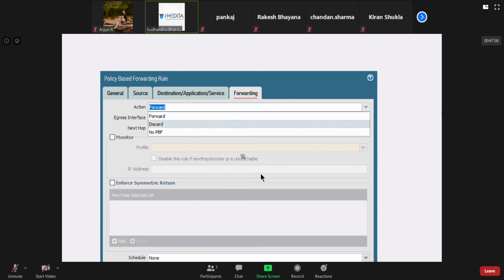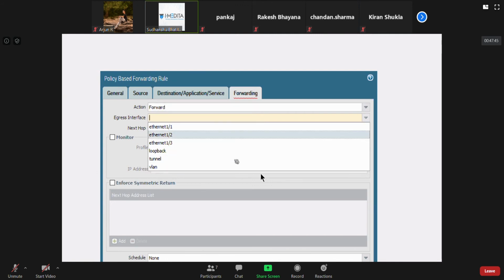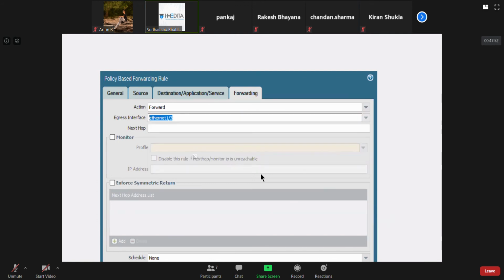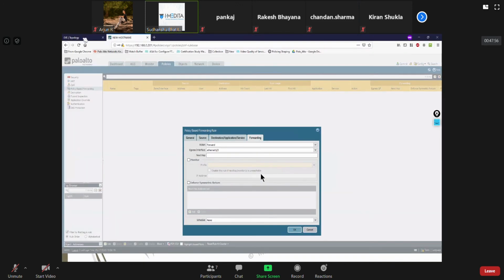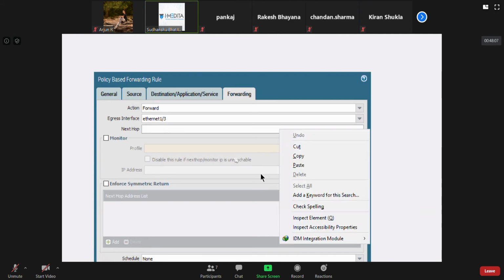Obviously, we don't want to discard right now. If you want to drop some traffic, you can just directly do that. If you specify forward, you can specify which interface it should take. I'm just randomly giving one here because I don't actually have two internet connections, and I'd have to make modifications in the topology for this. And you can specify a next hop IP.